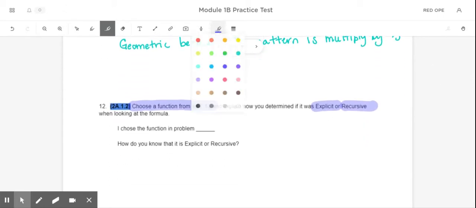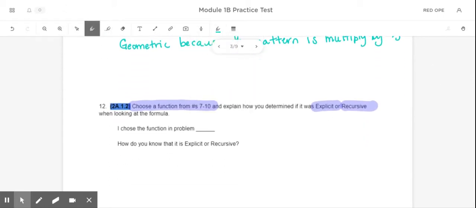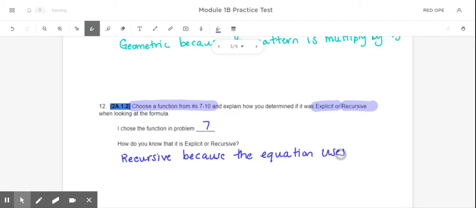So I'm going to write that down on the lines down here. So I'm going to say I chose the problem in number 7, and I know that it is recursive because the equation uses the previous term.